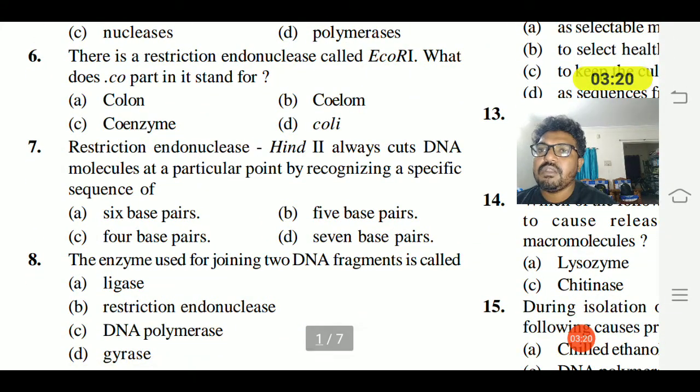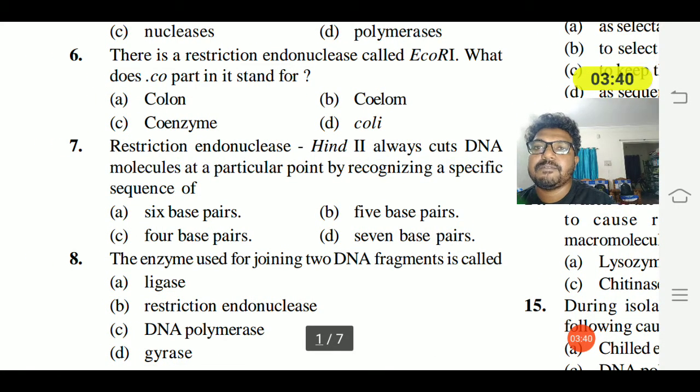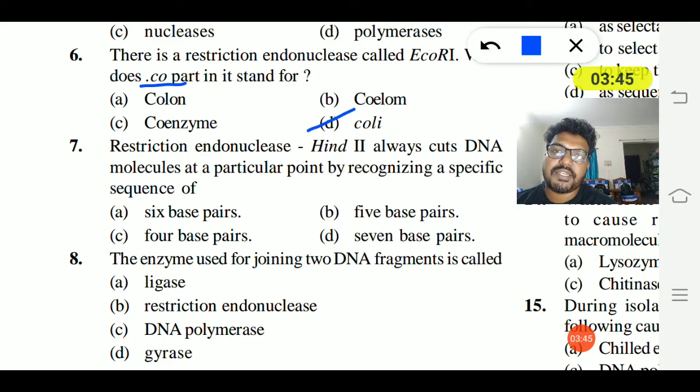Sixth question, there is a restriction endonuclease called EcoR1. What does the Eco part stand for? Here, that is the nomenclature. E stands for Escherichia, co stands for coli, R stands for the strain, and they are given a number. Escherichia is the genus, coli is the species, R is the strain, and they are given one numerical number. So option D is the right answer.